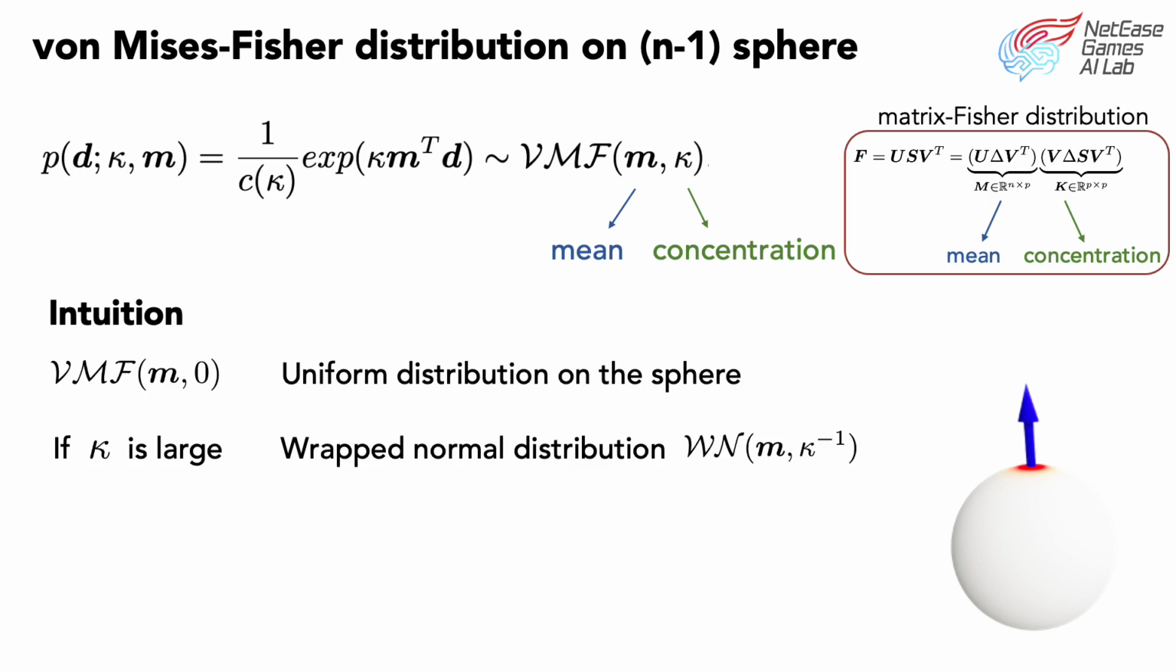Here are some intuitions. Theoretically, if kappa is 0, it is equivalent to the uniform distribution on the sphere, while if kappa is large, it is close to the wrapped normal distribution that adds up the densities of vectors representing the same direction on the sphere due to the periodicity. Thus, kappa can be viewed as the inverse of the variance and denotes the concentration of the distributions.